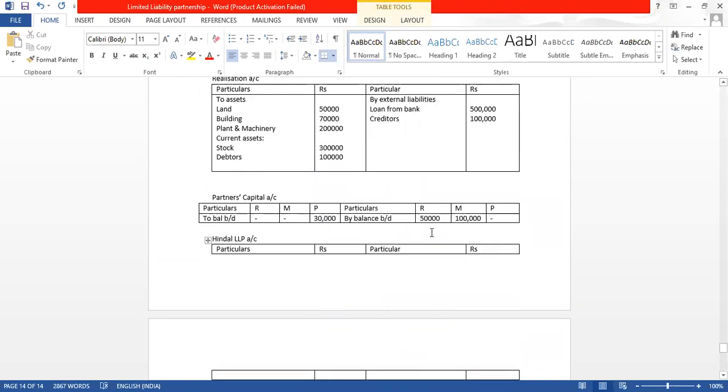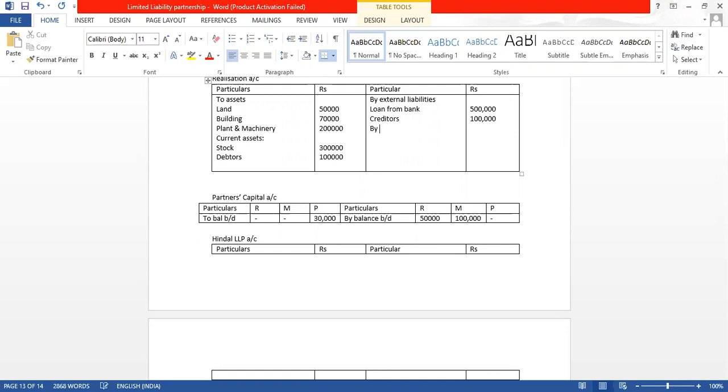By balance brought down. Ranjit and Manjeet are having a positive balance and Paramjeet was having a negative balance. So debit balance, we put in the debit side. And otherwise capital is liability, liability as a credit balance. So done till here.